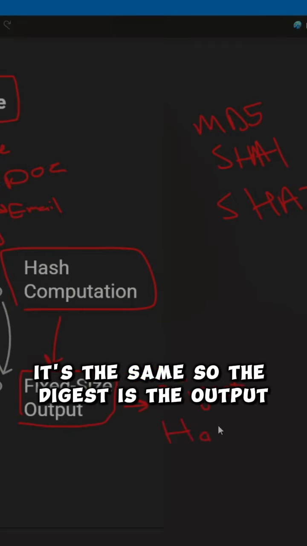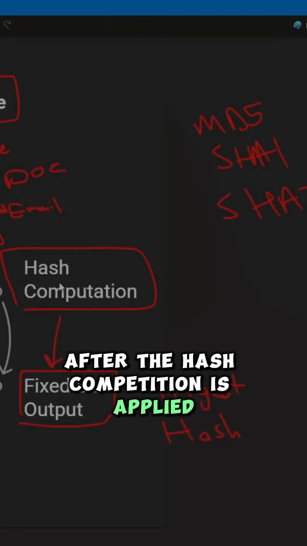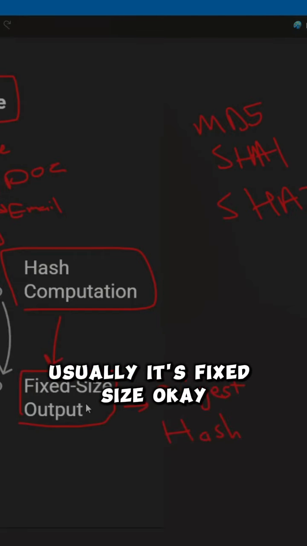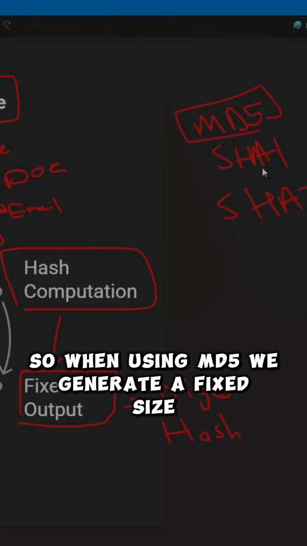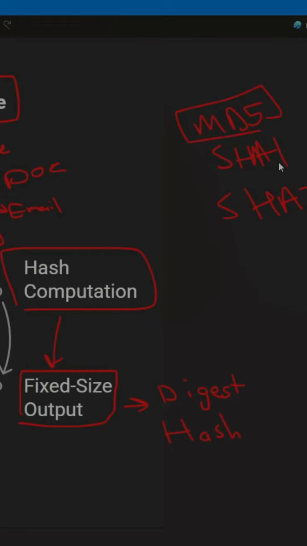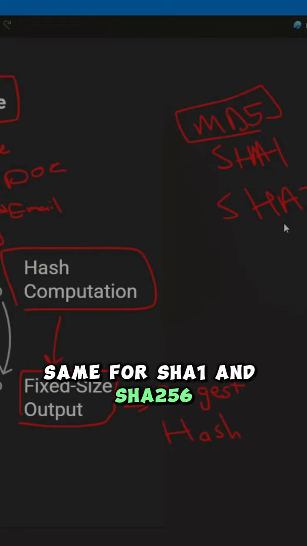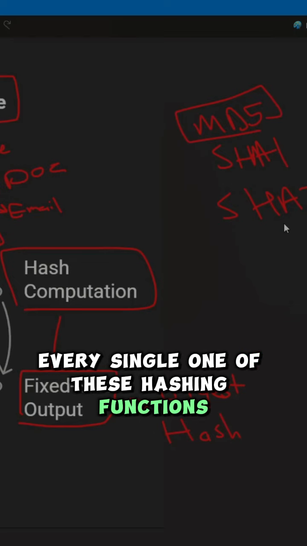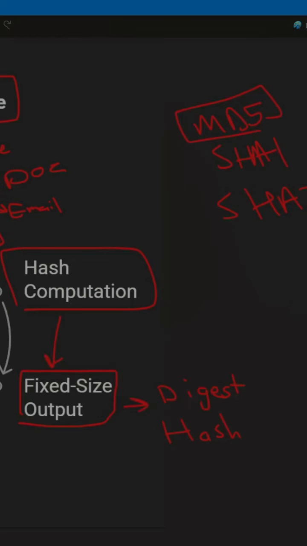Or you can call it the hash, it's the same. So the digest is the output after the hash computation is applied. Usually it's fixed size, okay? So when using MD5, we generate a fixed size. Same for SHA1 and SHA256. Every single one of these hashing functions generate a fixed size output.